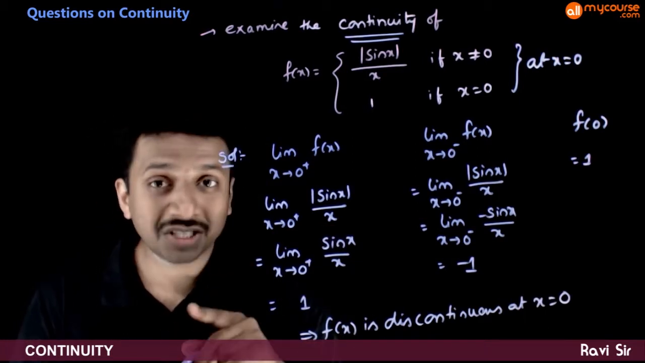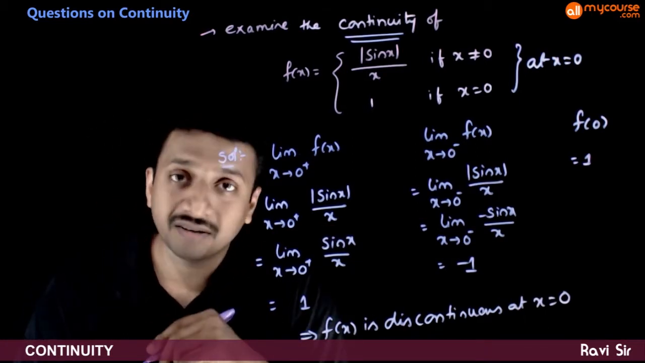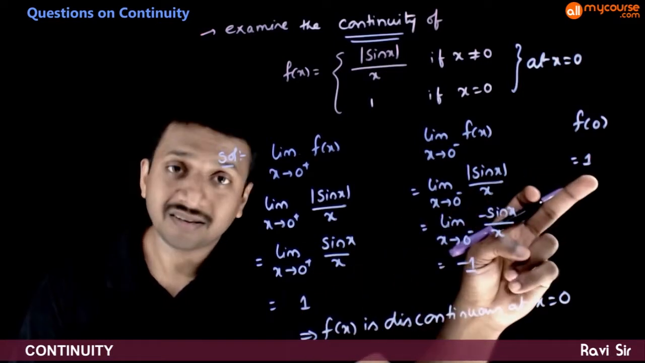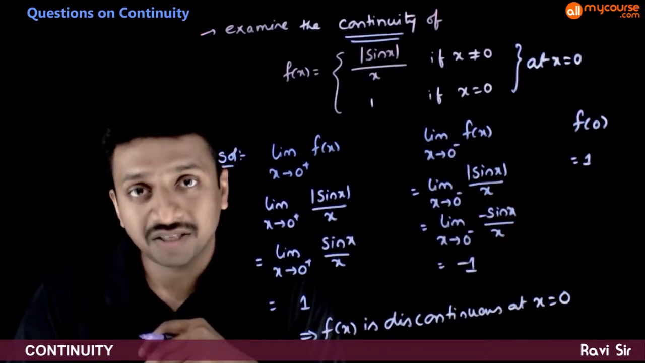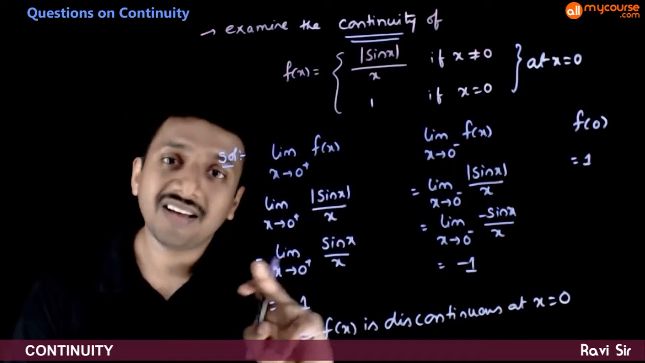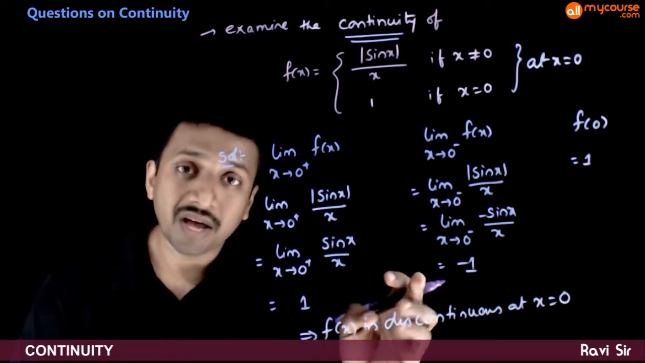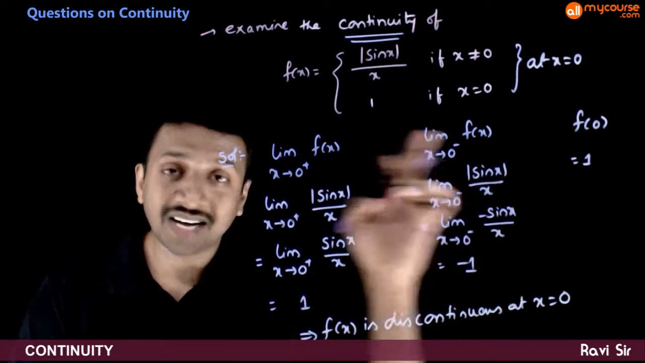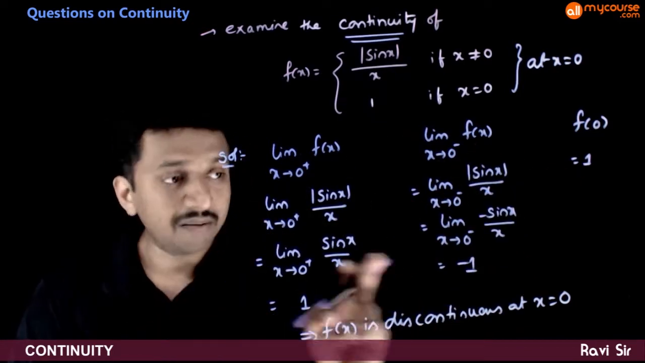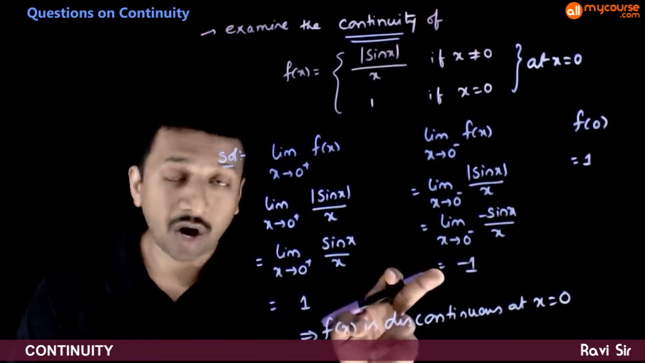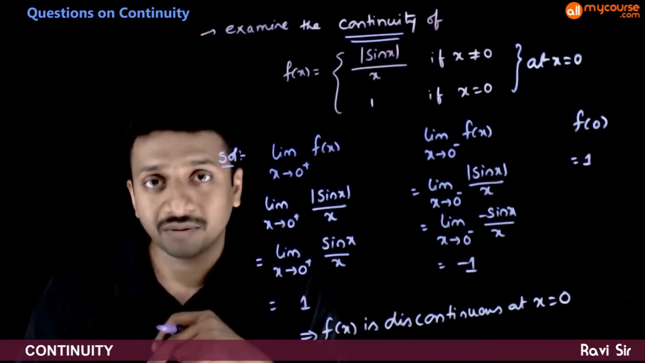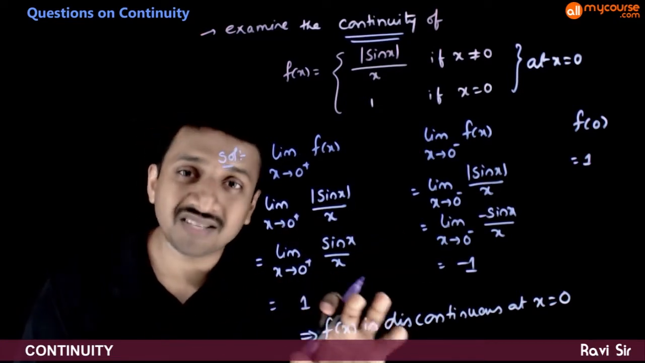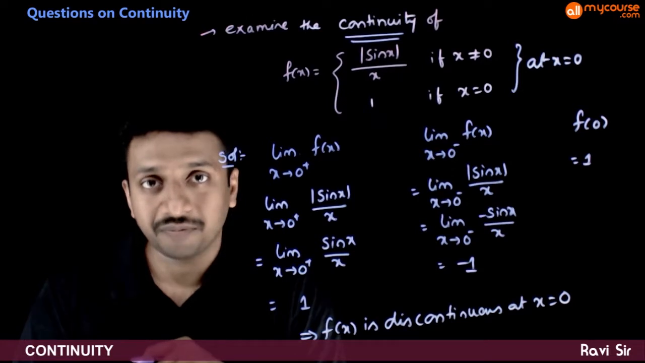So if you are asked to check the right continuity and left continuity, the limit at 0 plus is the same as the functional value at 0. So I can say that f of x is right continuous, but f of x is not left continuous at x is equal to 0. So hence effectively it is discontinuous at x is equal to 0.